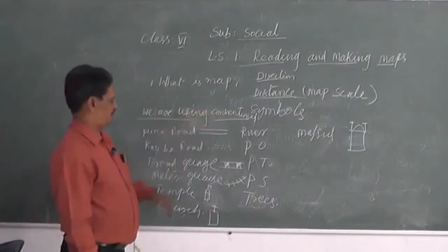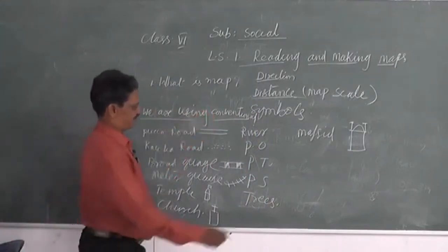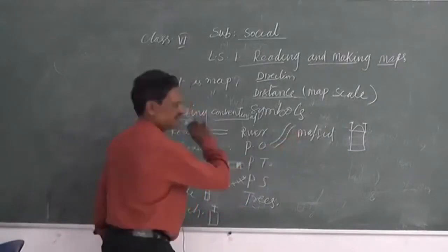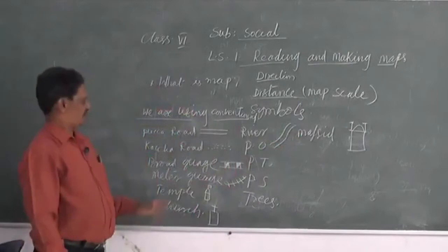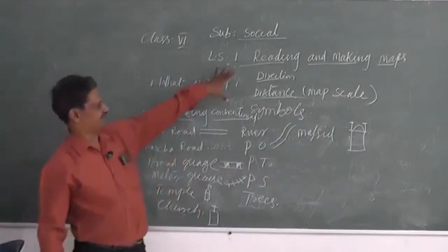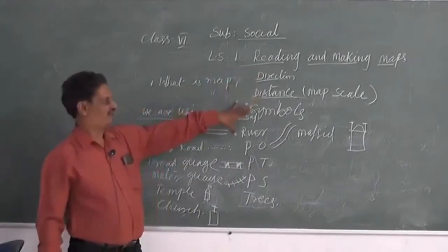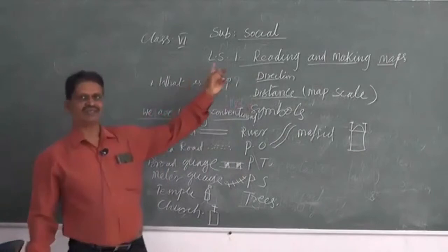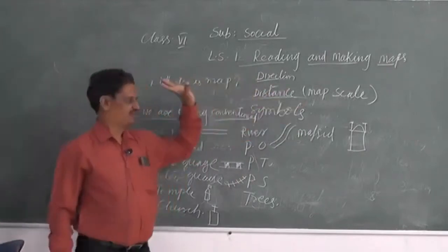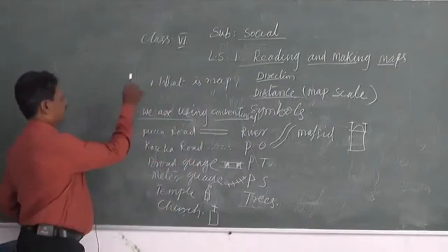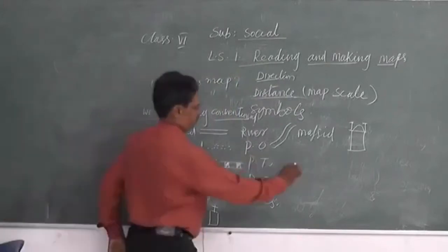Suppose a river is going like this. So you have to understand the symbols first. These three components are very important for reading the maps as well as making the maps. In the textbook, one direction map is given here.